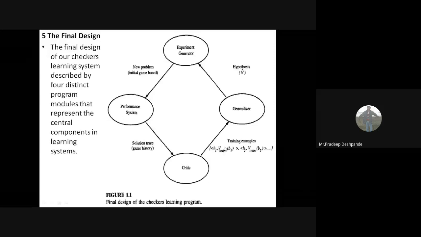This is one instance, and this is the second instance. Then there will be a generalizer, and when a new example comes, the cycle repeats. That is the explanation of all four modules.